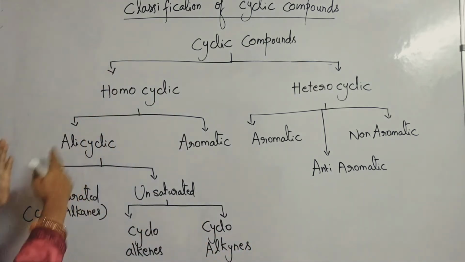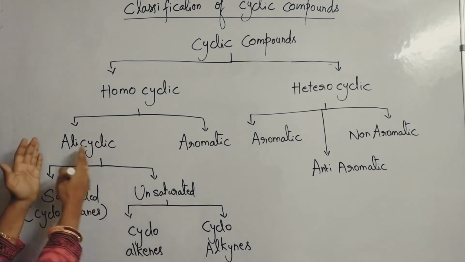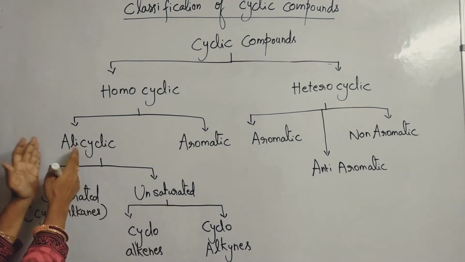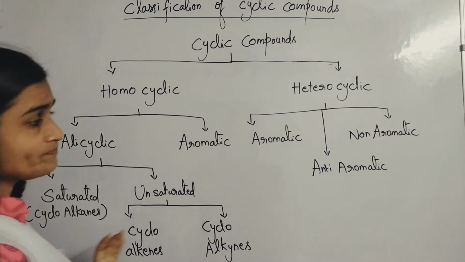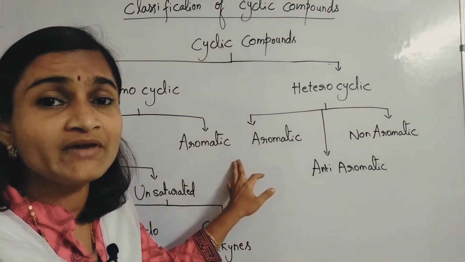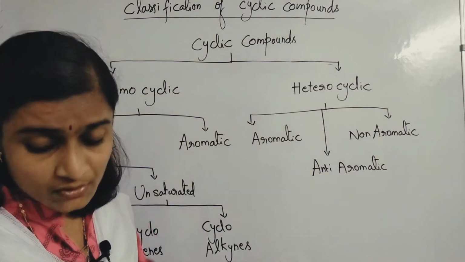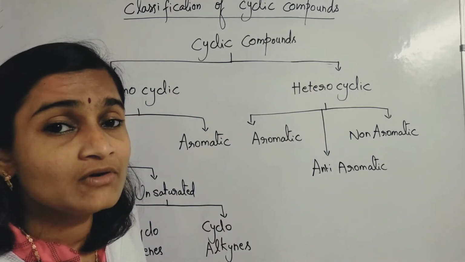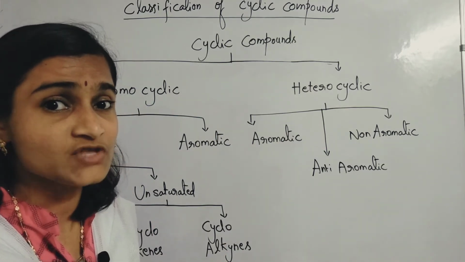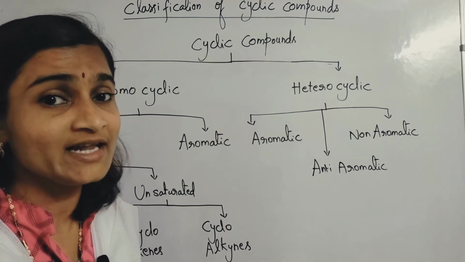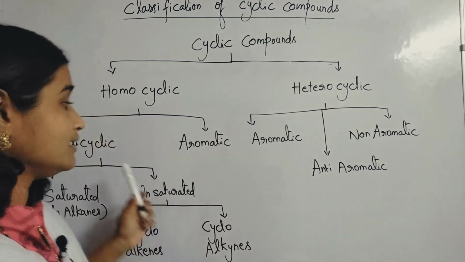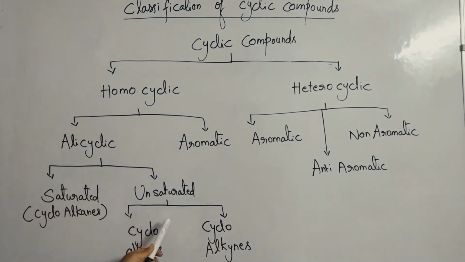In this video I am going to deal up to alicyclic hydrocarbons or alicyclic compounds, and in the next video we will learn about aromatic compounds, depending on the understanding capacity of children.